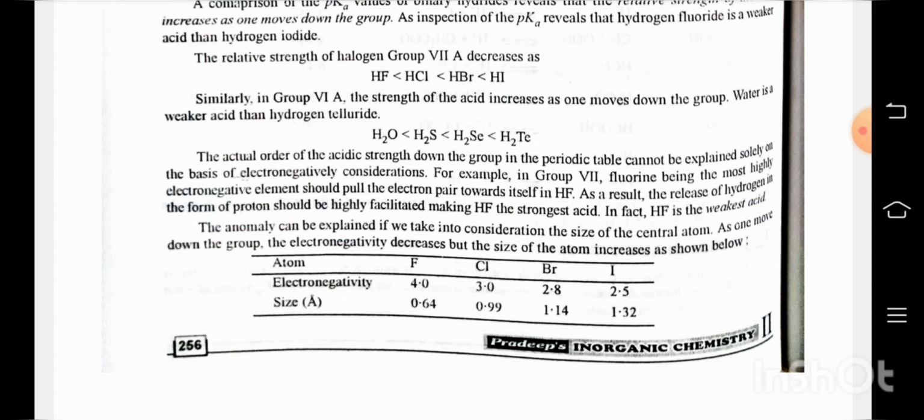The actual order of the acidic strength down the group in the periodic table cannot be explained solely on the basis of electronegativity consideration. For example, in group 7, fluorine being the most highly electronegative element should pull the electron pair towards itself in HF. As a result, the release of hydrogen in the form of a proton should be highly facilitated, making HF the strongest acid. In fact, HF is the weakest acid.